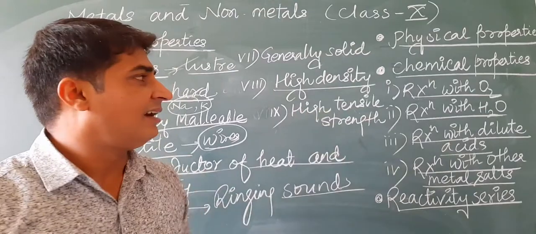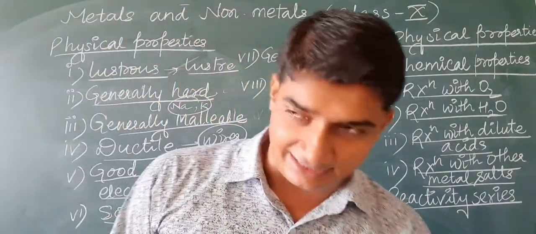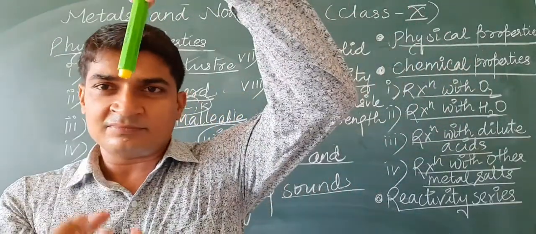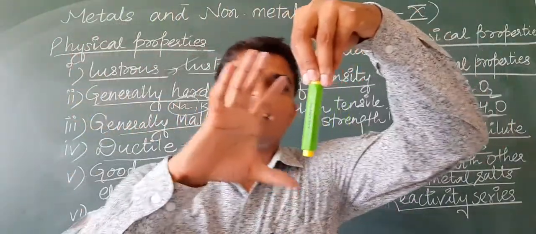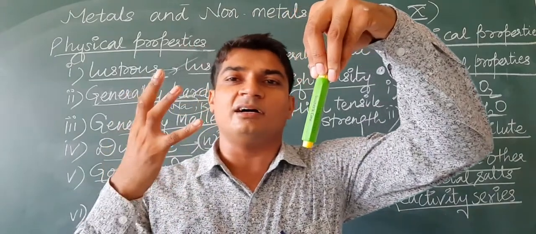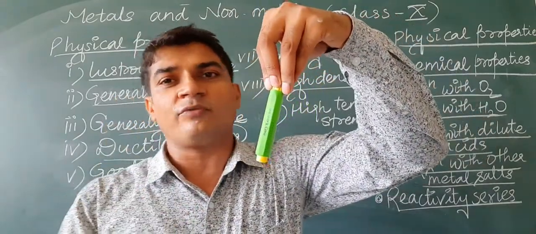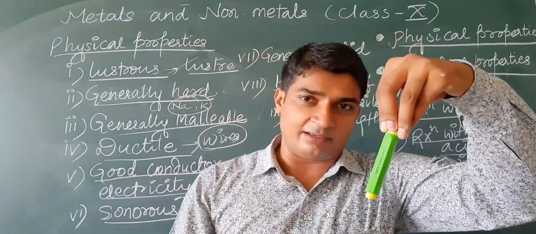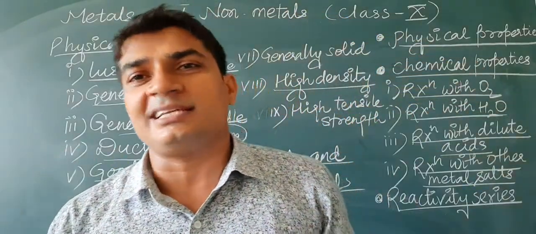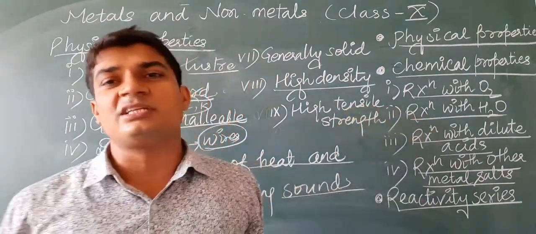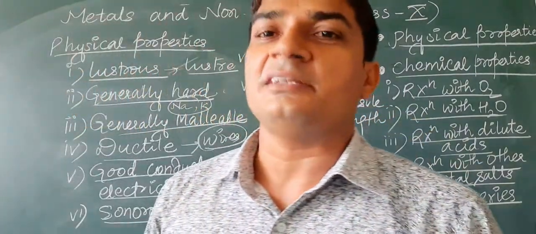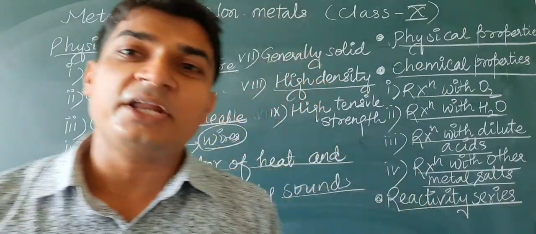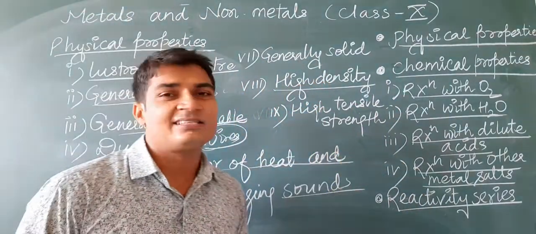Next one is high tensile strength. What is tensile strength? If we hang any load or any weight to a metal wire, then it has the capacity to hold a higher amount of, or we can say more amount of load or weight on it before breaking. So this is known as tensile strength. That's why they are used in construction materials. Okay, so in construction material, why iron is used? Because its tensile strength is high.